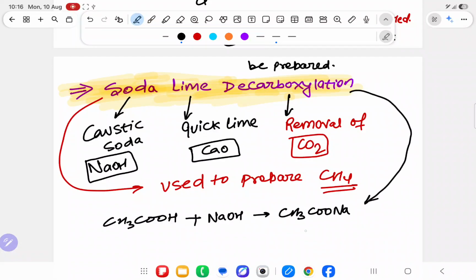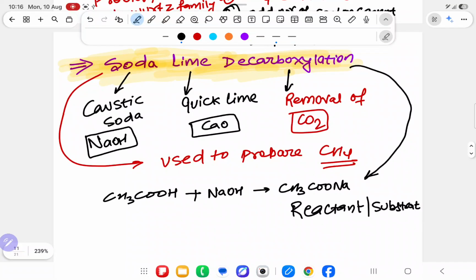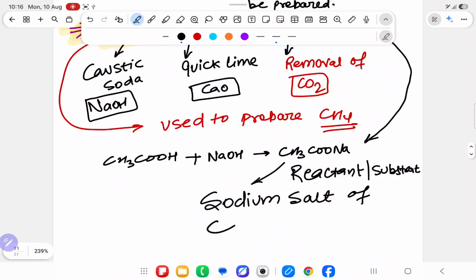You are using the reagent, not the reactant. What is the reactant you are using? Reactant is also called substrate. So don't get confused. Reactant is also called substrate. The reagent is caustic soda and quick lime. And the substrate or reactant is what? Sodium salt of carboxylic acid. What is the substrate or reactant? Sodium salt of carboxylic acid.